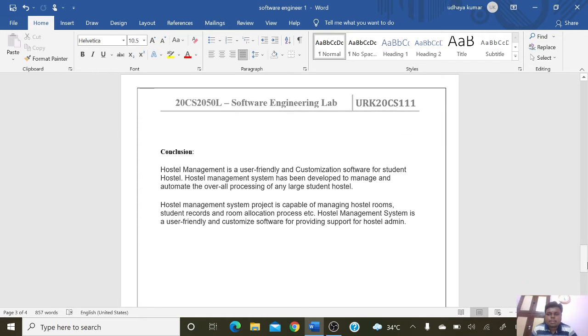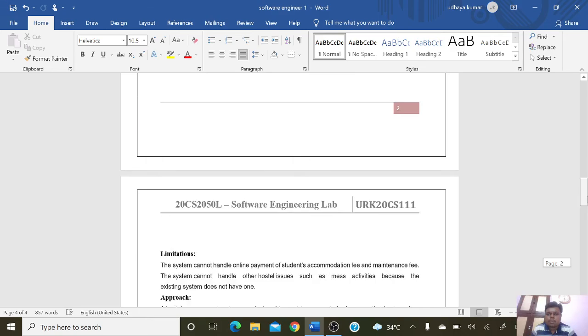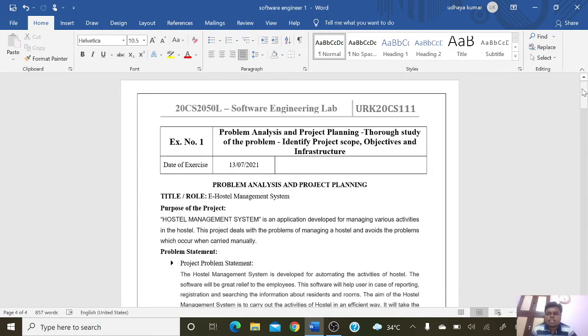And the conclusion of the project is that the hostel management system is user-friendly and customized software for student hostels. The hostel management system has been developed to automate the overall process of any large student hostel. The project is capable of managing hostel rooms, student records, and the room allocation process, etc. And the hostel management system is user-friendly and customized software for providing support for the hostel admin. These are the main things to do a project for the hostel management system.